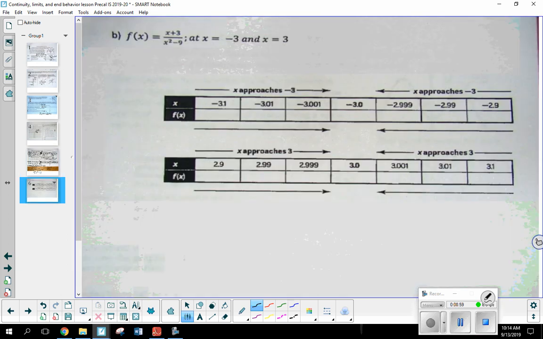Okay, so now we're going to move from a piecewise function to a rational function, something we've been working with for the past couple of weeks. x plus 3 over x squared minus 9. So I want to test this function at 2 locations. So let's start with negative 3 first. Okay, so step 1, we're going to do the 3 steps for each of these. So step 1, does f of negative 3 exist?